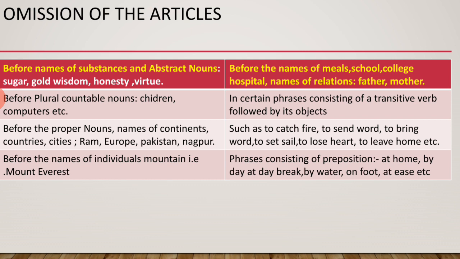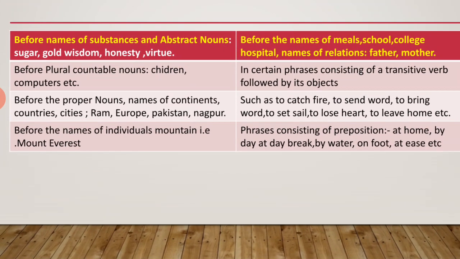Just see, to catch fire, to send word, to bring word, to set sail, to lose heart, to leave home. These are the phrases, never use the article "the" before an object. All these verbs are transitive and never use an article before the object.